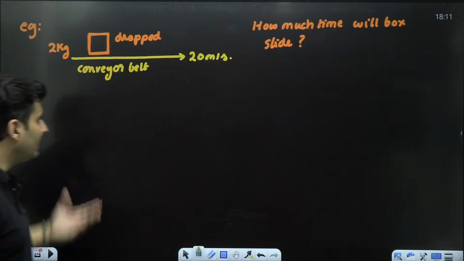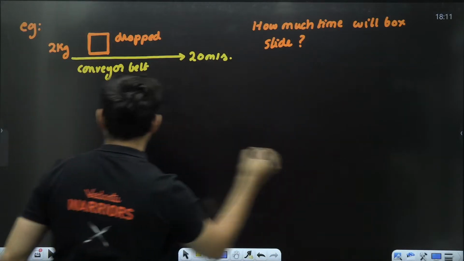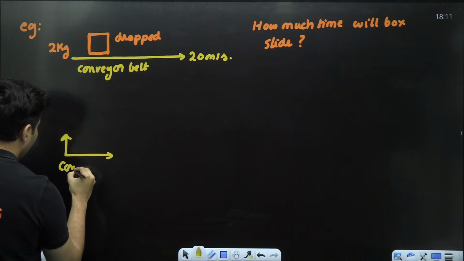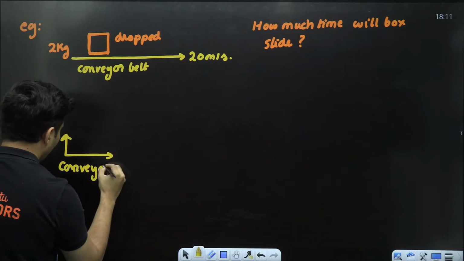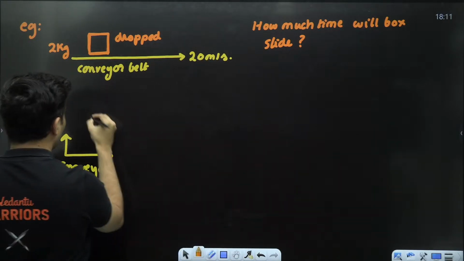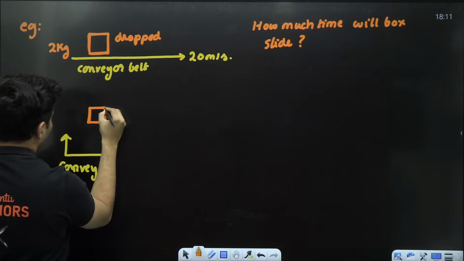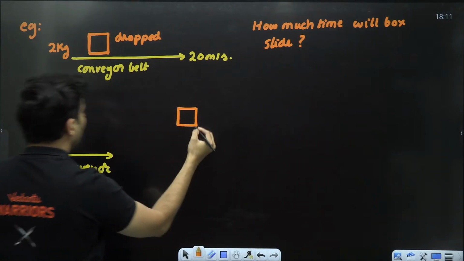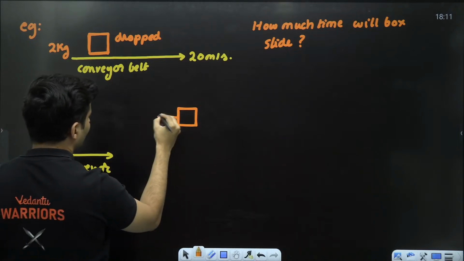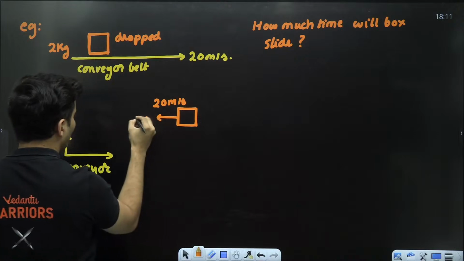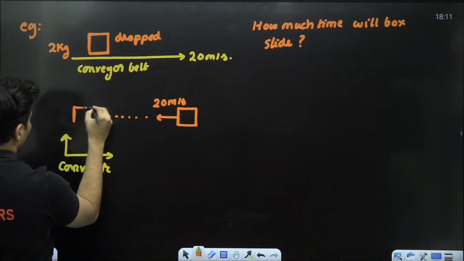Hence, for this entire problem, think of it like this. From the frame of reference of the conveyor belt, our box was actually moving behind with a speed of 20 meters per second initially, and slowly it comes to a halt.